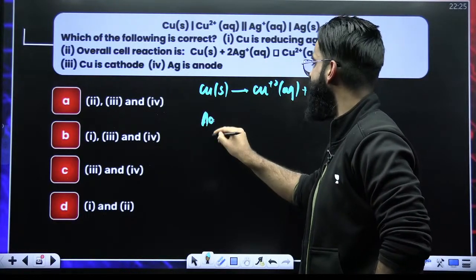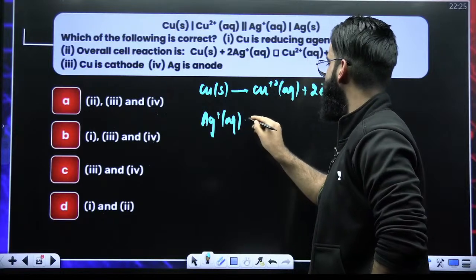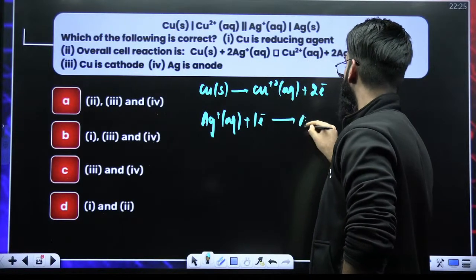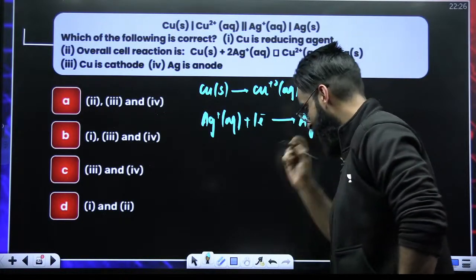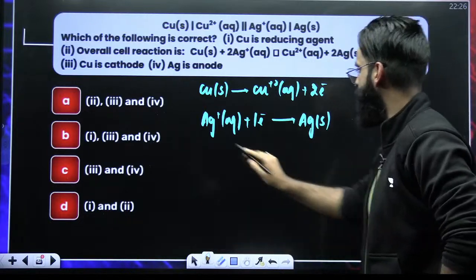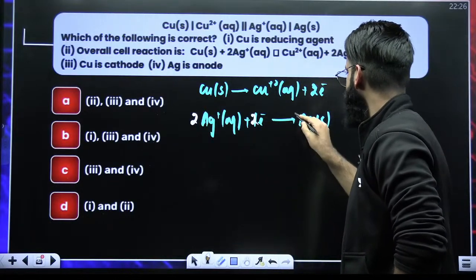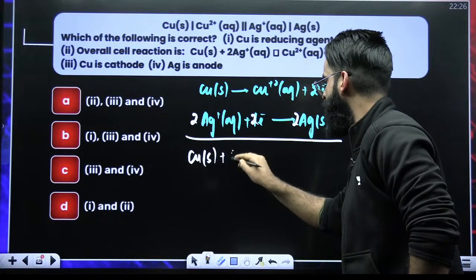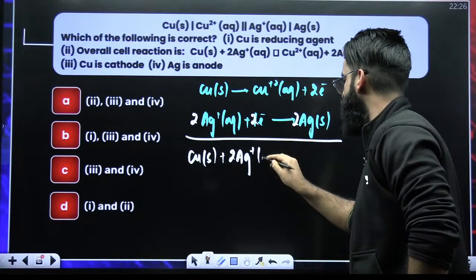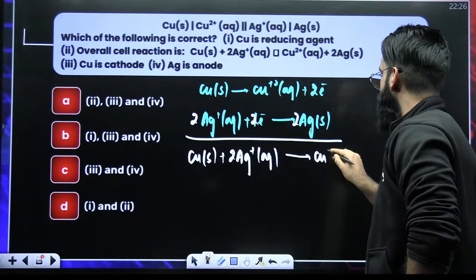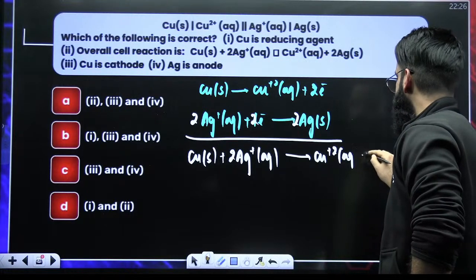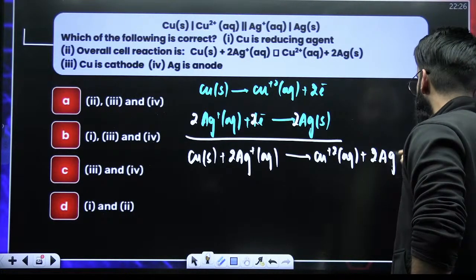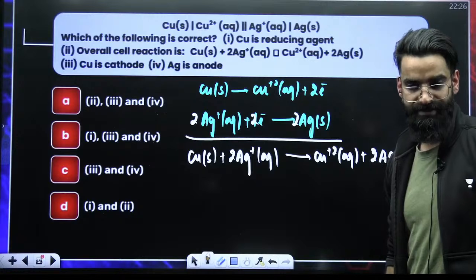At cathode, Ag+ is gaining 1 electron, getting converted into Ag. Are the electrons balanced? No. Let's balance the electrons, so 2 times. Copper solid plus 2 times Ag+ aqueous gives Cu2+ aqueous plus 2 times Ag solid. This is my net reaction.